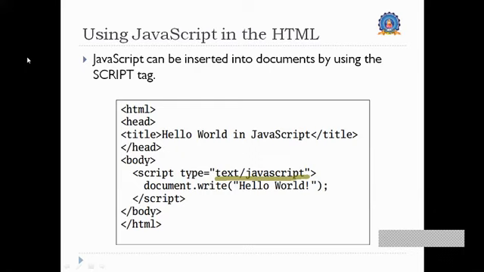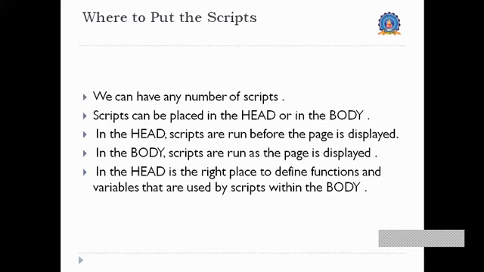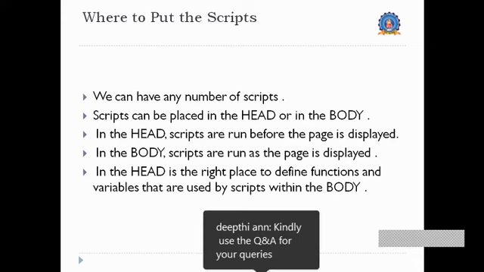A script in the head will run before the page is displayed, because we know what exactly the head tag does from studying our HTML. In the case of the body tag, the script will run as the page is displayed. So this script can be put anywhere, in the head tag or in the body tag.